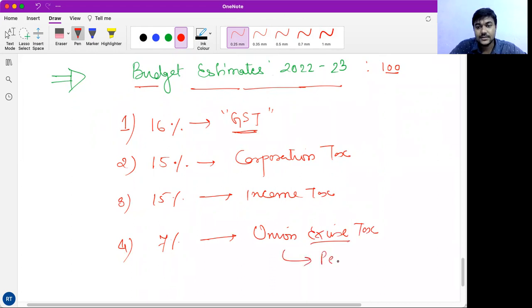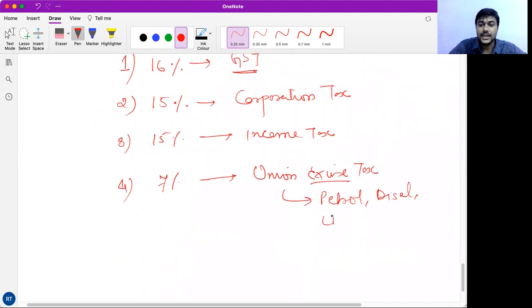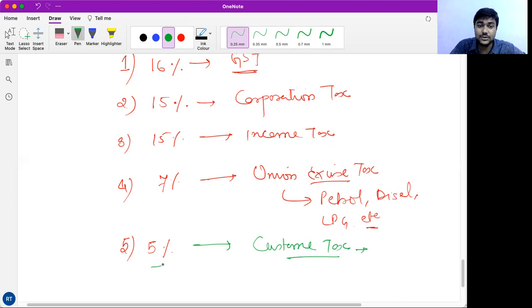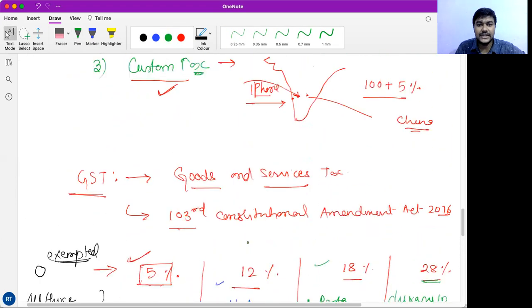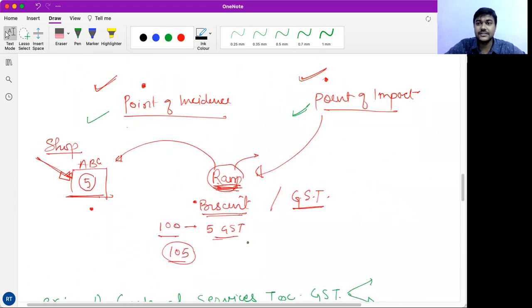That is petrol, diesel, LPG, etc. Last but not the least, 5% of the tax collected is from custom tax. We have seen in the last COVID days why this is low: because trade has been obstructed by the pandemic. So friends, here we have seen the basic concept of taxation, which is essential for any civil service examination, both union and at the level of the state.